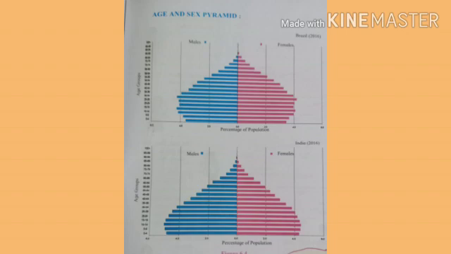If you observe Brazil's age and sex pyramid, the first bars here are the age group 0 to 4. Here the number of kids is shown. While observing, we can understand that the number of children is less in Brazil, but in India the number of children is more. How can we read this graph, the age and sex pyramid?